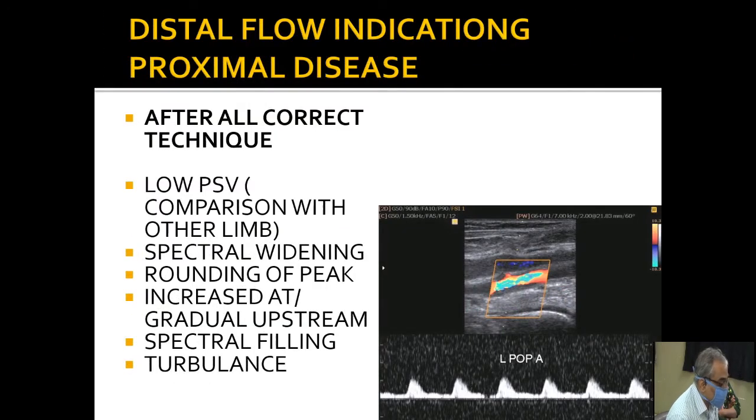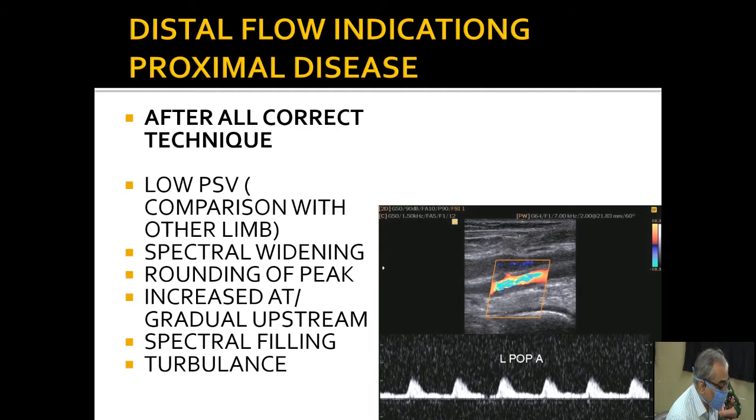So what happens distally? Because there is significant obstruction, the flow comes via collaterals. Via collaterals means they are the normal branches of the vessel proximal. They act like collaterals, and through other branches they reform the distal vessel. So in occlusions or severe stenosis, the distal flow shows low peak systolic velocity.